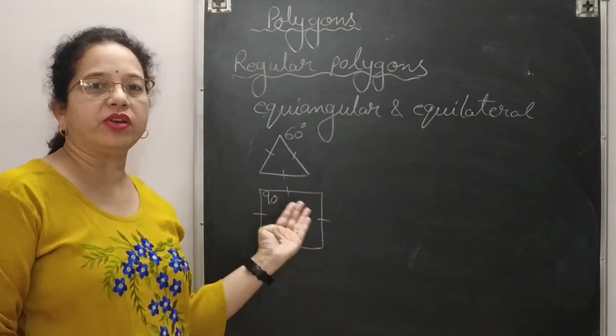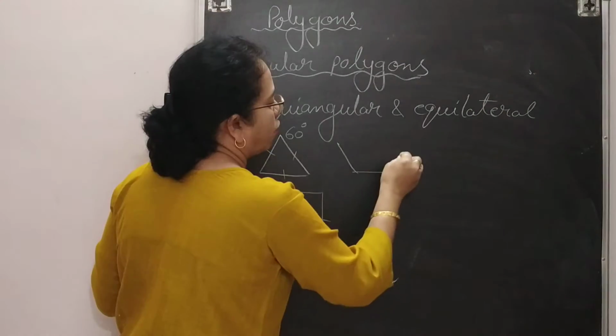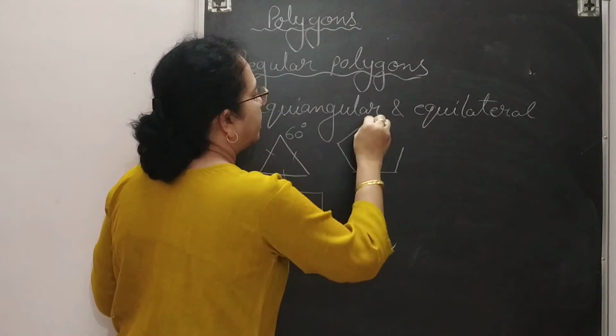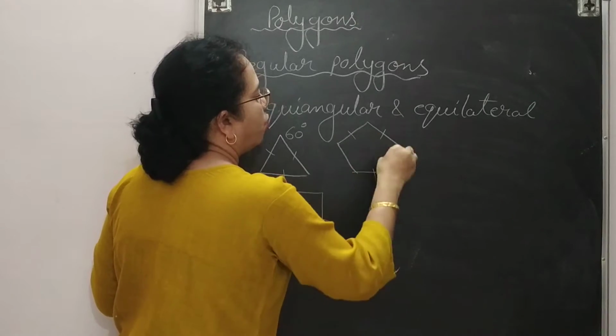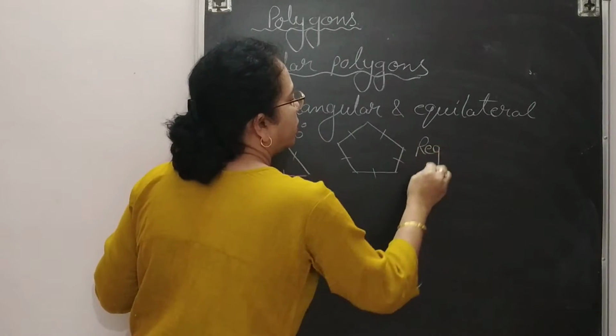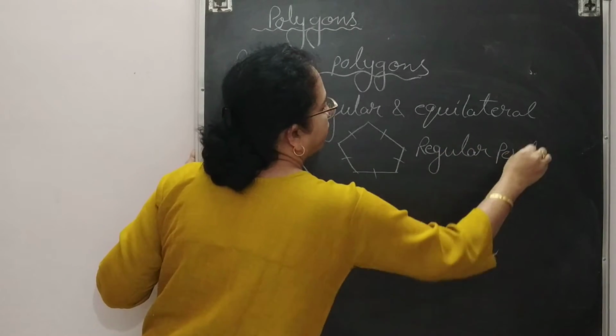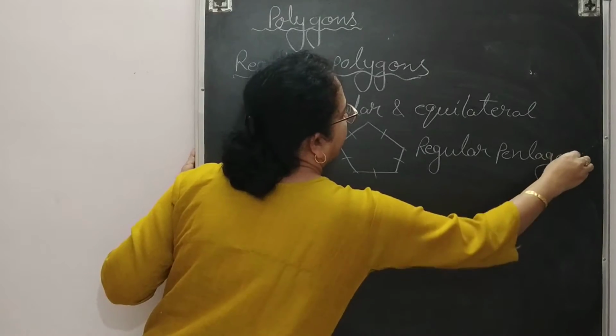For four sides we call it square. But if it is five sides, if all the five sides are equal, then how do we name it? We name it regular polygon. We use the word regular every time. Regular pentagon. Since five sides are there, regular pentagon.